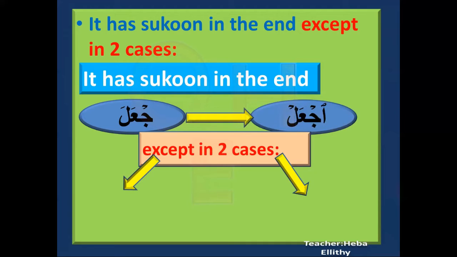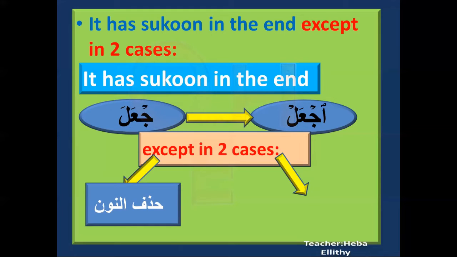If we take the verb shariba, to make it a command verb, put Hamzat Wasl at the beginning and put sukun on the last letter. Shariba, ishrab. Very good. And so on. Except in 2 cases, we don't find sukun at the end of it. We will say one of the shapes right now.